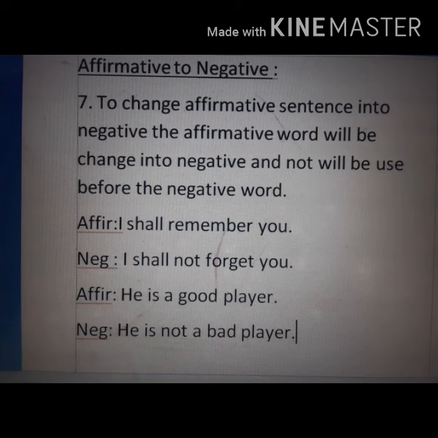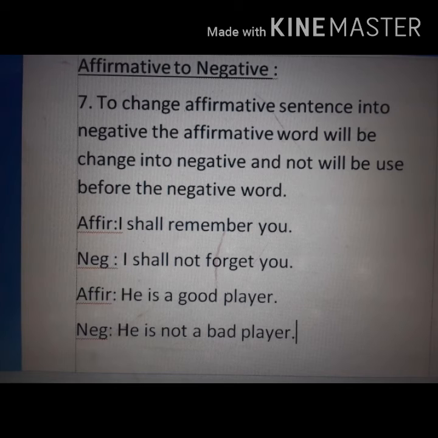Now the next rule, to change affirmative sentence into negative, the affirmative word will be changed into negative and not will be used before the negative word.